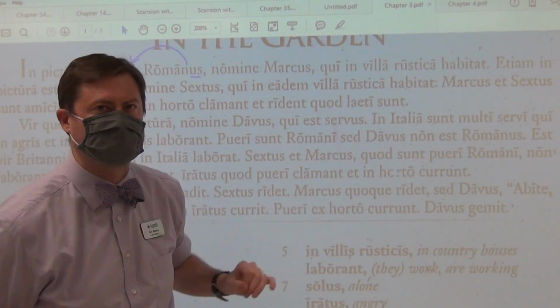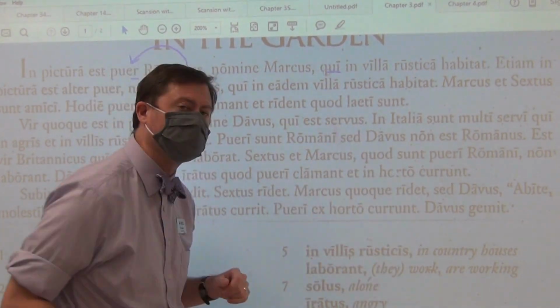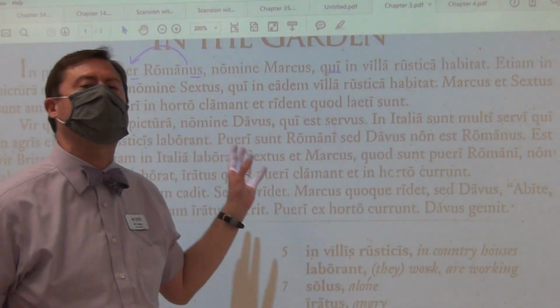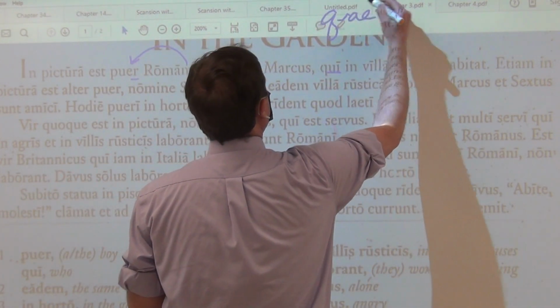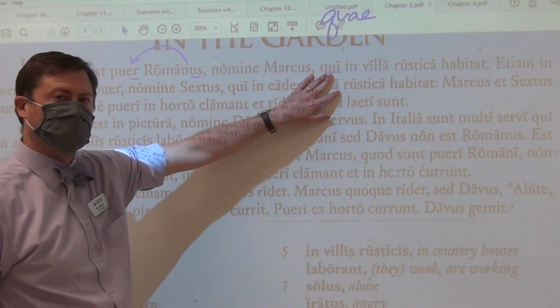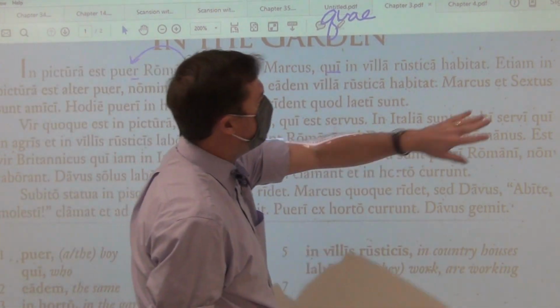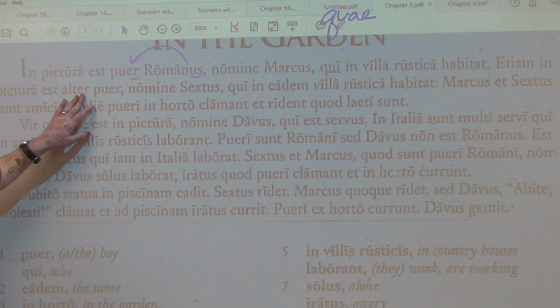Remember the 3 ways to translate a verb that is present in Latin. Now please note the word who here is different than the word who in the previous chapters. Previous chapters, the 1 and 2, it was quae, Q-U-A-E. But since now we're talking about a boy who, a masculine thing who, it's qui. Etiam in pictura, also in the picture, there is another boy. Remember, not altera puella, but now alter puer.